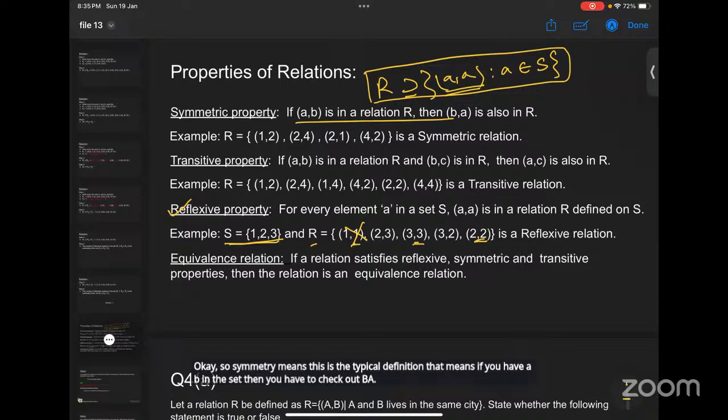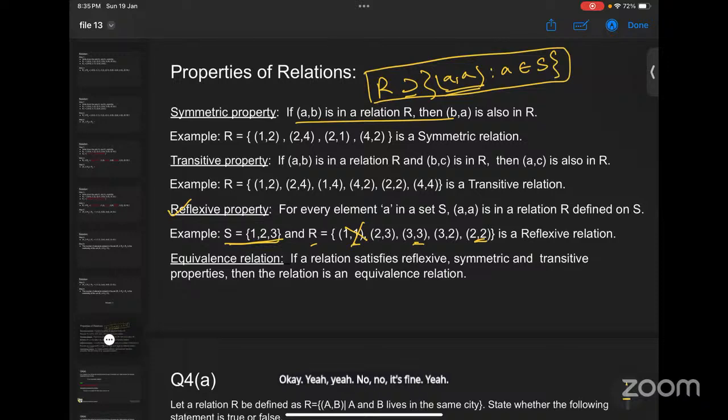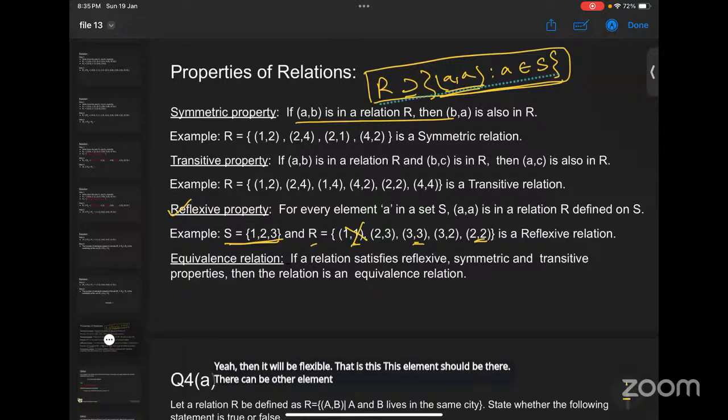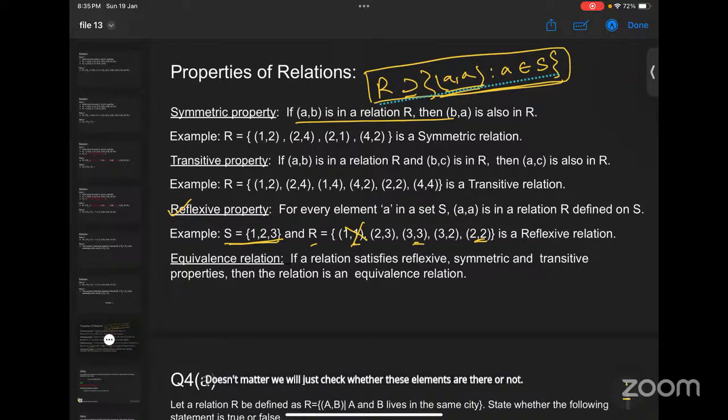Sorry to interrupt you, ma'am. Yeah, no, it's fine. Ma'am, if only identity pairs are there, then will it be reflexive or not? Yeah, then it will be reflexive. That means these elements should be there. There can be other elements or there cannot be, it doesn't matter. We will just check whether these elements are there or not. Okay, ma'am, thank you.